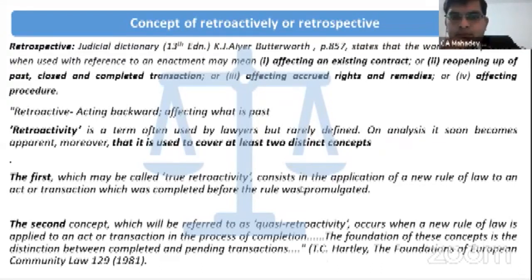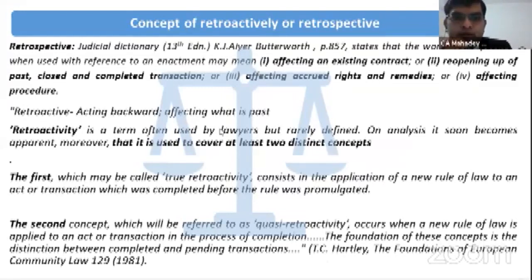There was some share sale transaction. In that case, a tax implication was there, and the income tax law was amended retrospectively. So the provision was applicable from a backdate, meaning the law has changed from the backdate. That is, in simple short, the meaning of retrospective.